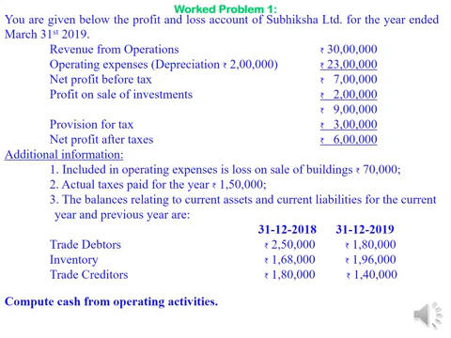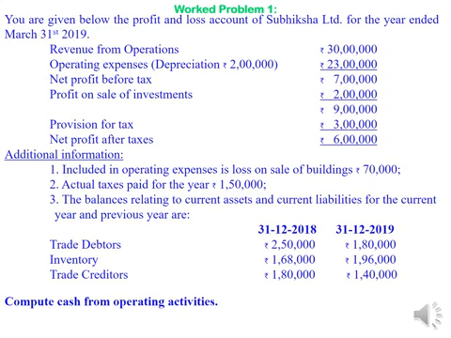Then actual taxes paid for the year rupees 1,50,000 is given. This should be considered, and provision for tax is only appropriation of profit. Therefore, rupees 3 lakhs has to be added back to net profit after taxes to find out cash from operating activities. Next, profit on sale of investments is given. Profit on sale of investments is again non-operating income. Therefore, it has to be deducted from net profit after taxes while finding out cash from operating activities.